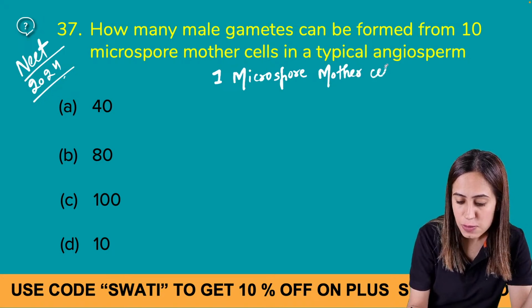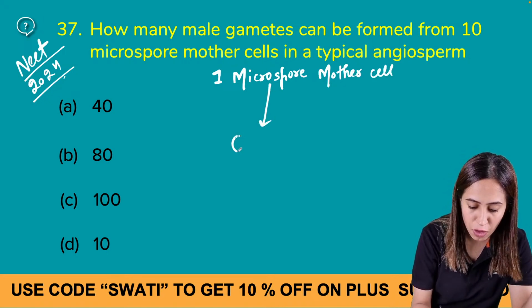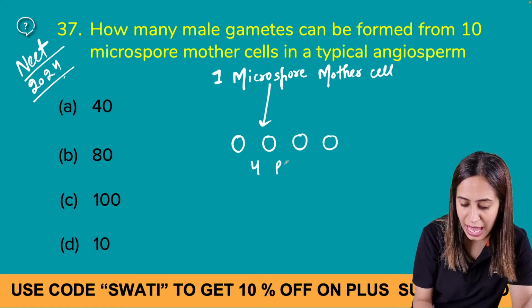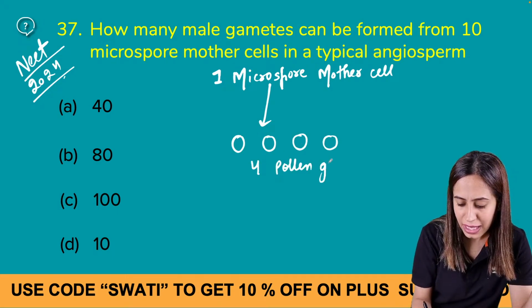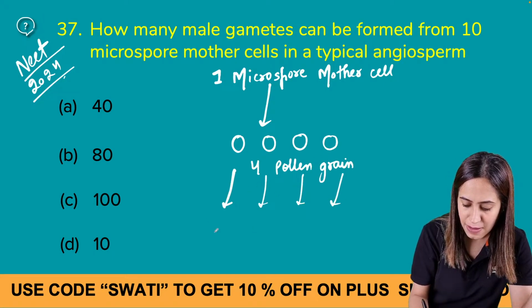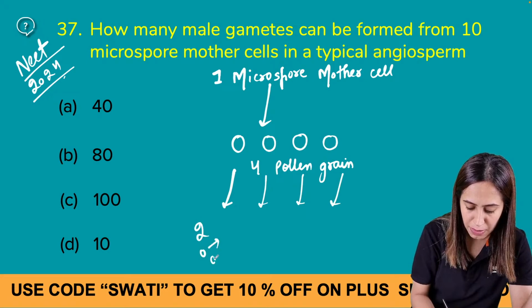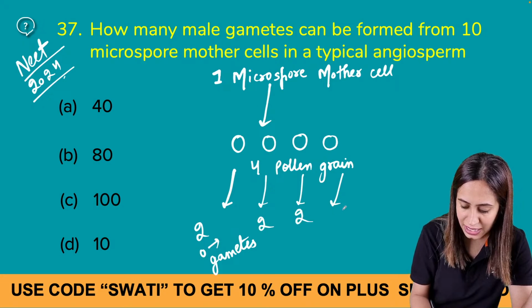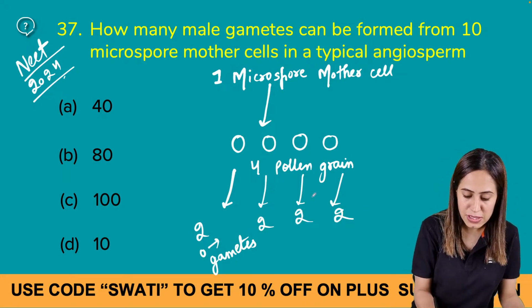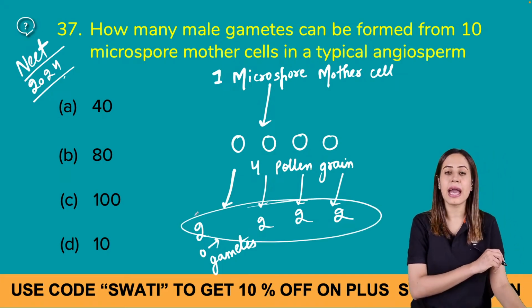One microspore mother cell forms 4 pollen grains, and each pollen grain forms how many male gametes? Each pollen grain forms 2 male gametes, right? That means from one mother cell you are going to see 8 male gametes.